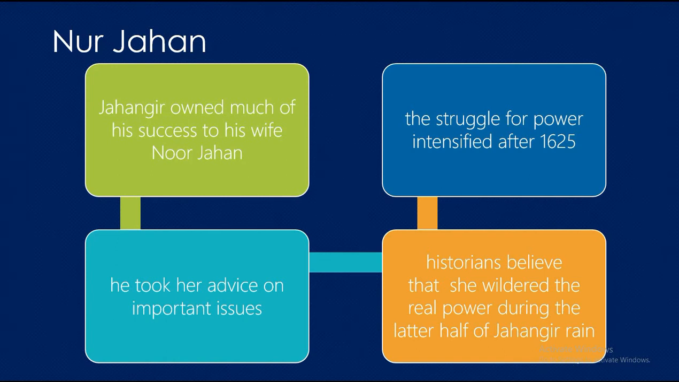Nur Jahan's growing power and influence alarmed Prince Khurram, that is, he who was later Shah Jahan. The struggle for power intensified after 1625. After Jahangir's death, Nur Jahan retired from public life.